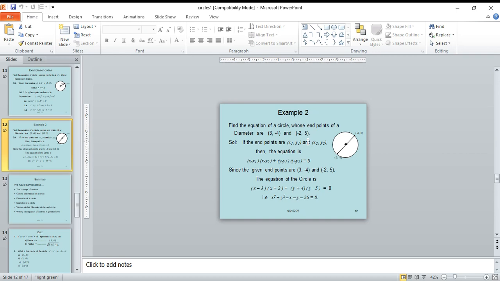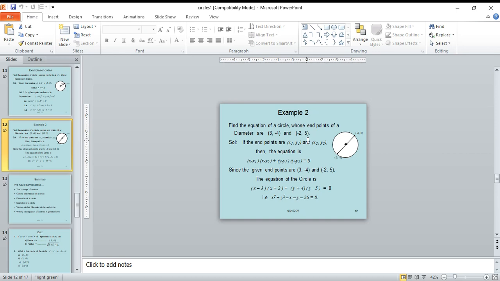Multiply this: x into x is x square, minus 3x plus 2x is minus x, 3 into 2 is minus 6, y into y is y square, plus 4y minus 5y is minus y, 4 into 5 is minus 20, minus 20 minus 6 is minus 26, equal to 0.